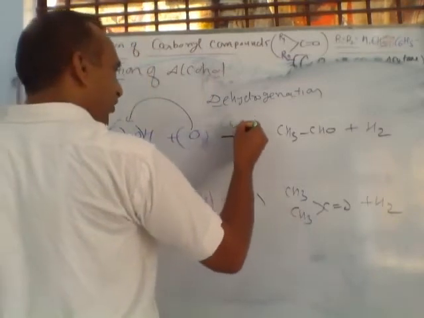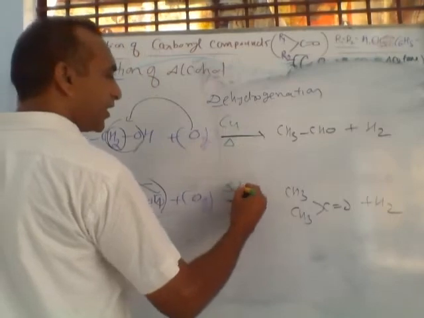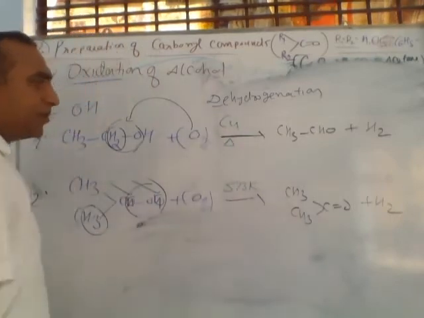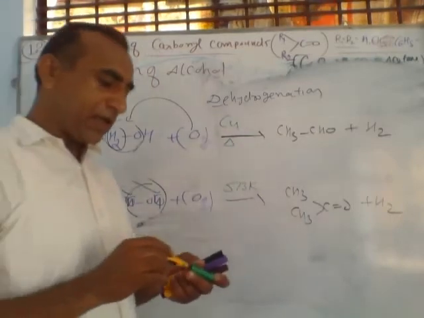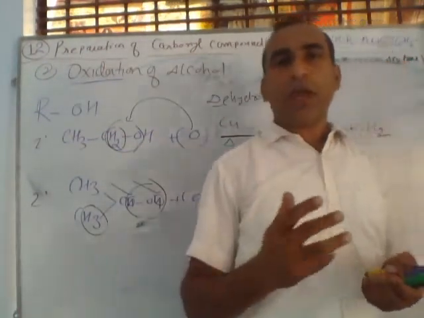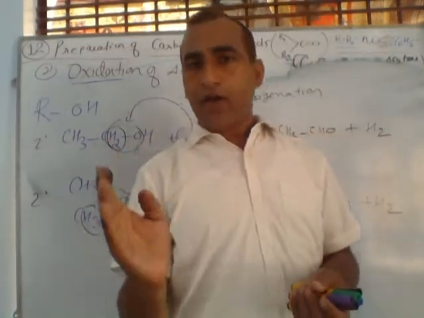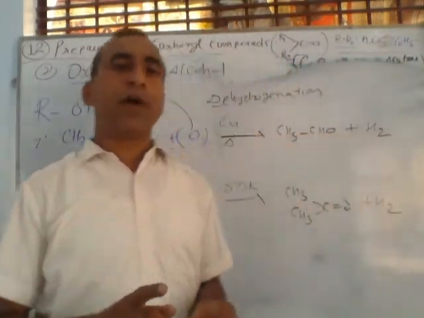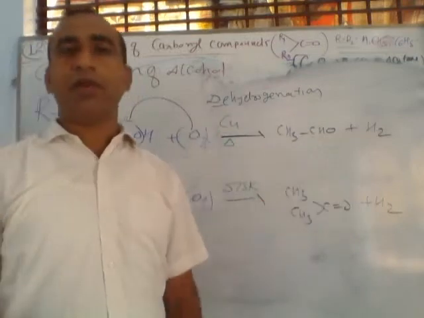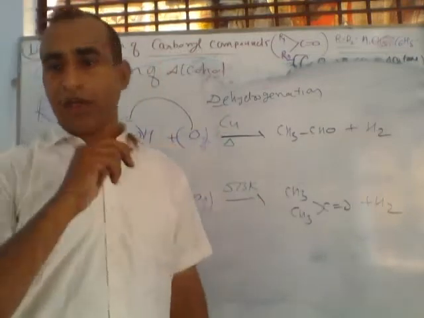In presence of copper, you heat at approximately 573 Kelvin. At this temperature, if you heat primary and secondary alcohol in presence of copper, they convert into aldehyde and ketone by removal of hydrogen gas. So by oxidation of alcohol, or by dehydrogenation of alcohol, we can prepare aldehyde and ketone from alcohol. This is the second method.